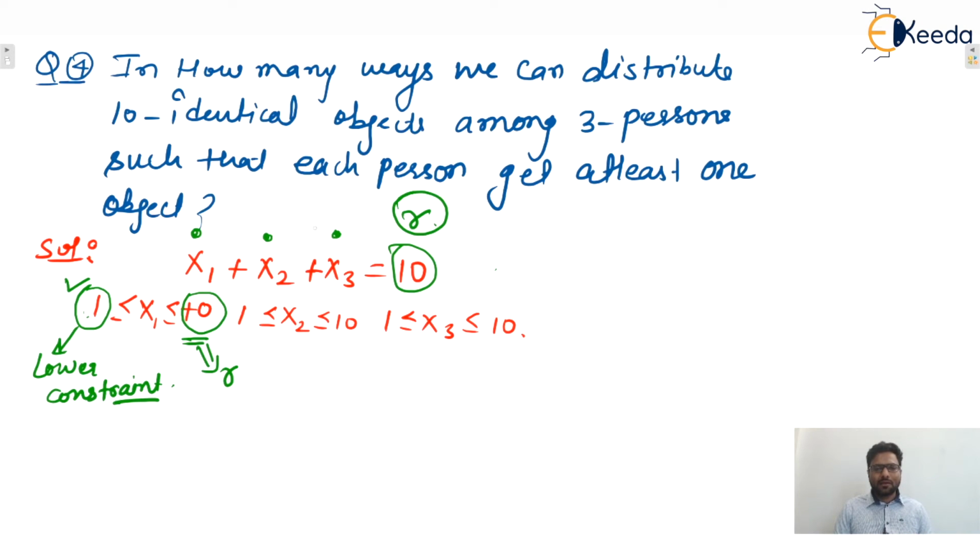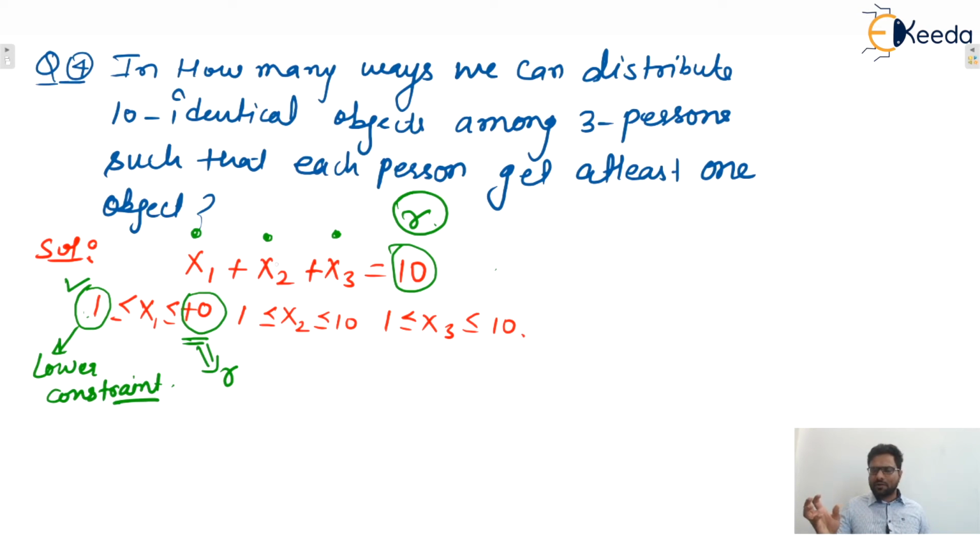Now how many are remaining? Total was 10. Now 10 minus 3, because we distributed 1 to all three persons. Now remaining are 7. Now distribute these 7 among three persons such that any person can get any number of objects. Isn't it? Now our condition will be satisfied or not? Yes, satisfied. Try to listen to me correctly. After distributing 1 to all three persons, the number of ways will be one only.